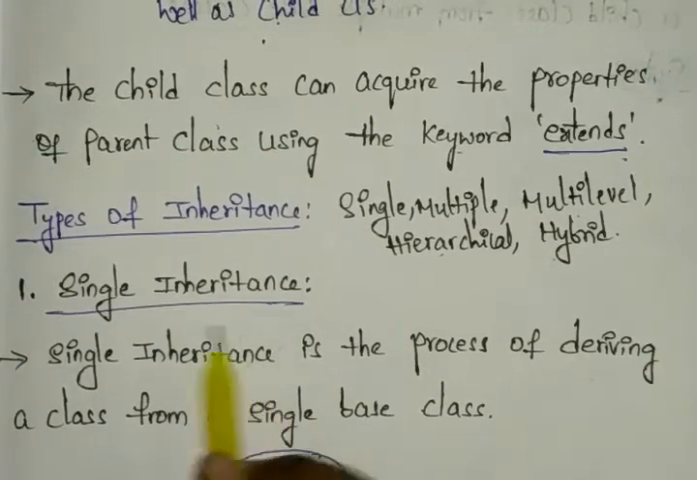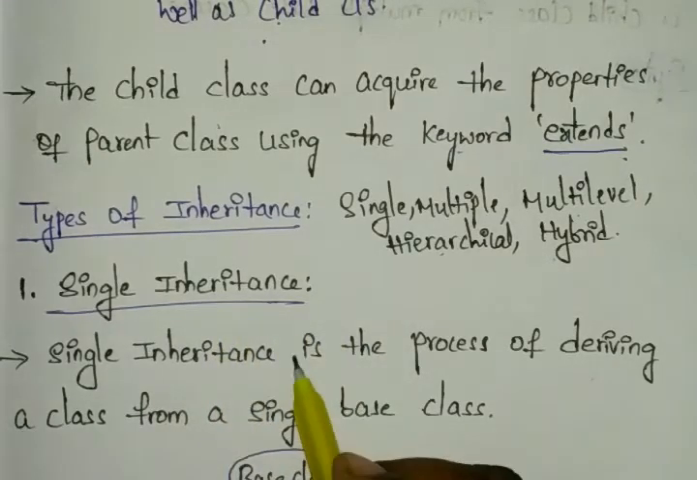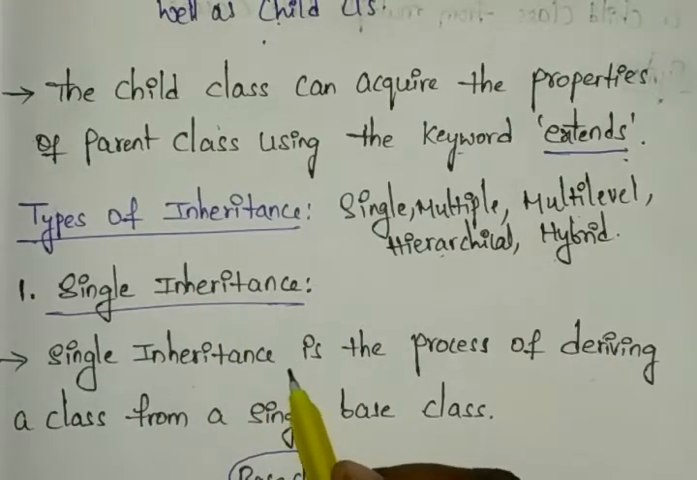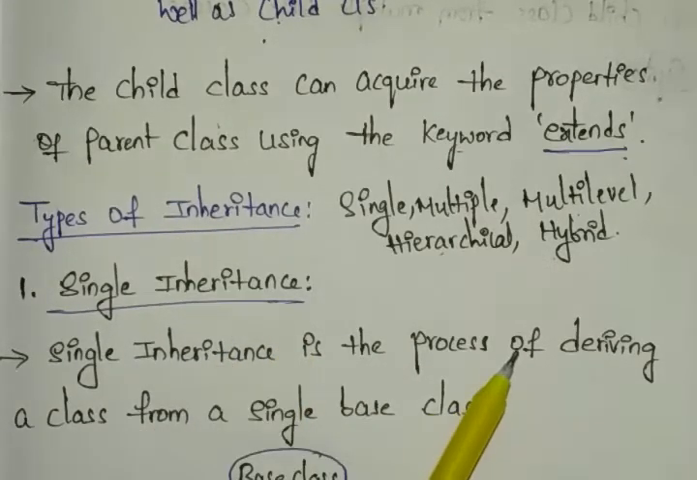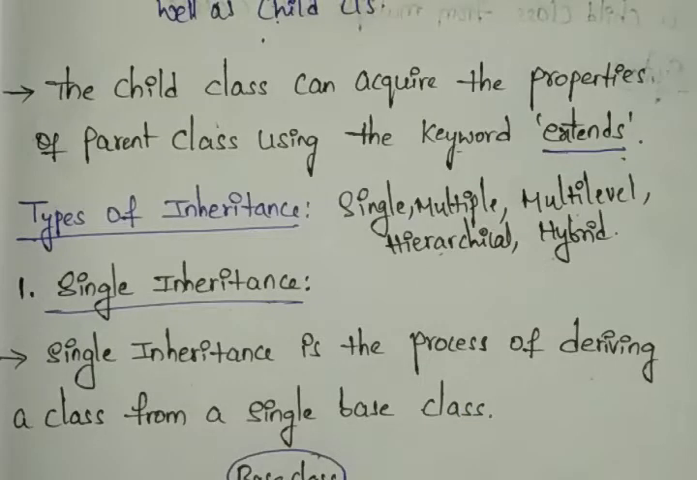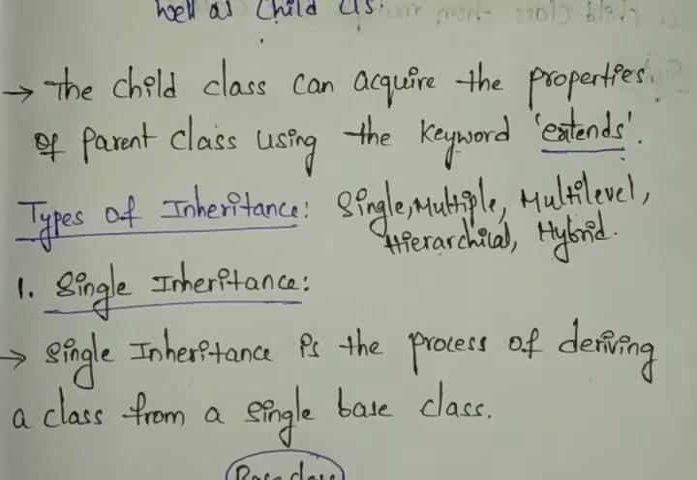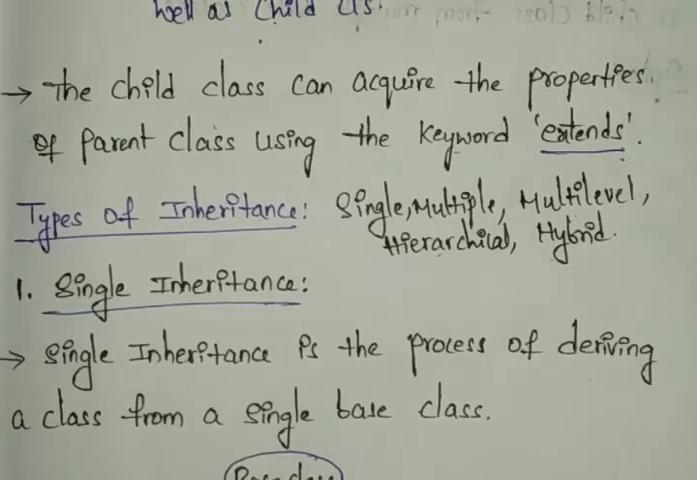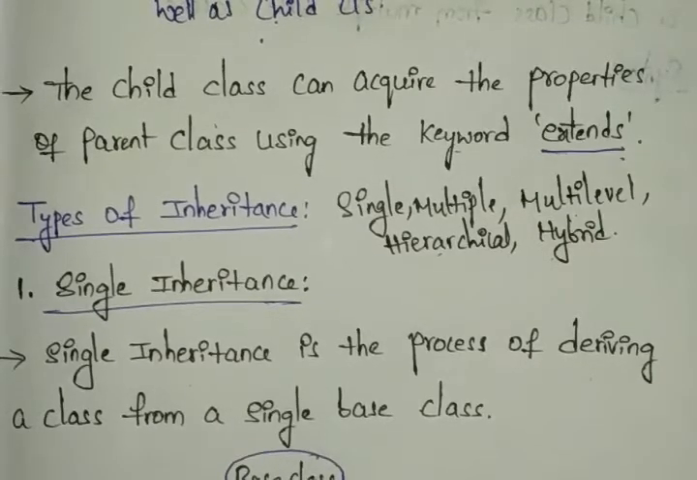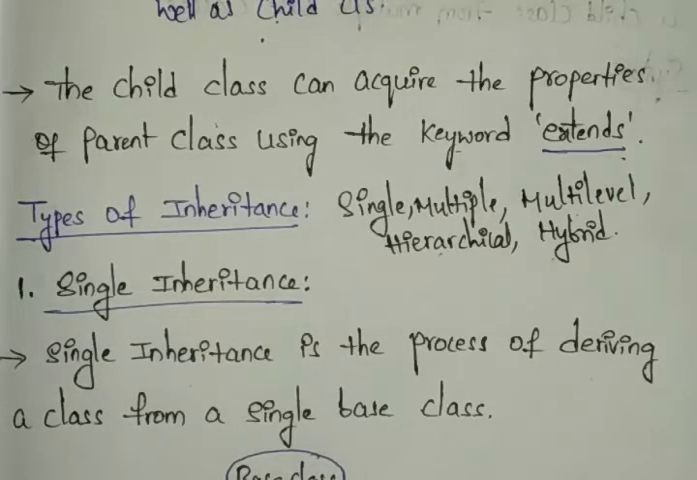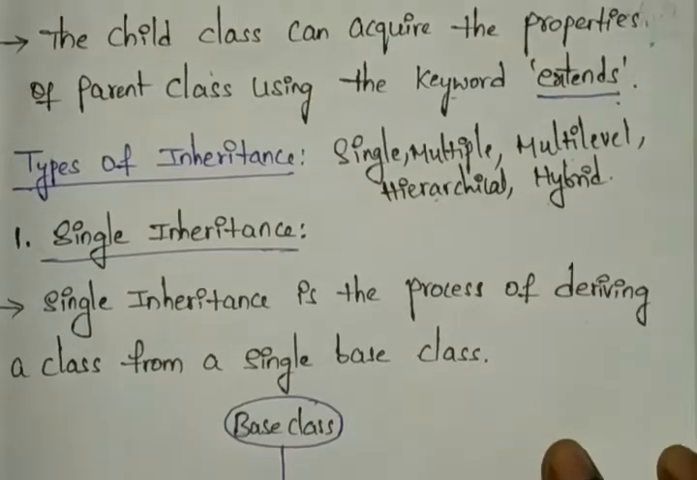So here in single inheritance, there will be only one derived class. So here you are performing single inheritance. It has only one base class and one derived class. Your single derived class inherits the properties and behavior of the single base class. Let's see the flow chart of how it will be displayed for single inheritance.